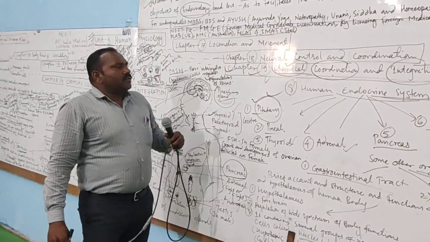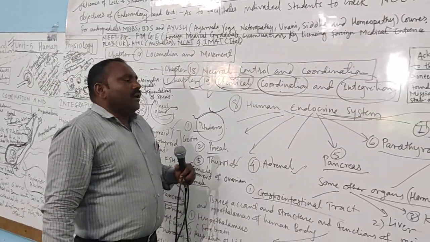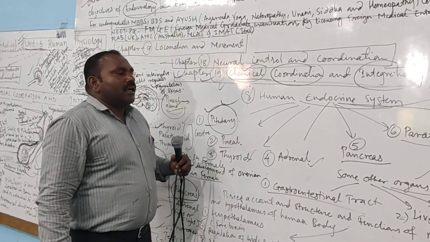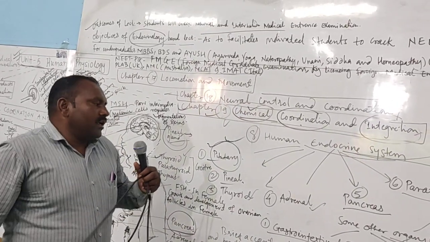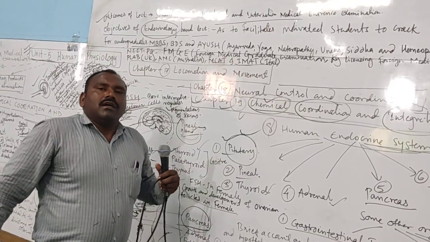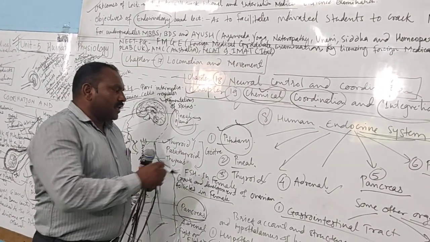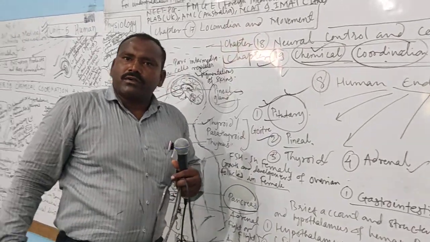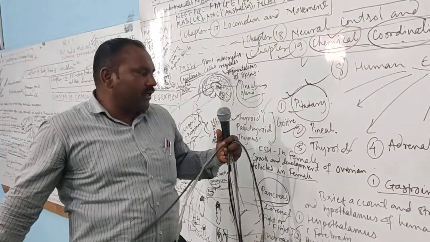Now we are talking about the human endocrine system, especially how many glands exist in the human being. There are 8 different types of glands which monitor and secrete hormones. The pituitary is the master gland. The pineal gland is also important, controlling the diurnal variation, day and night awakening.